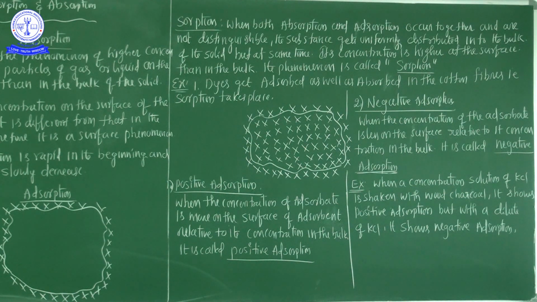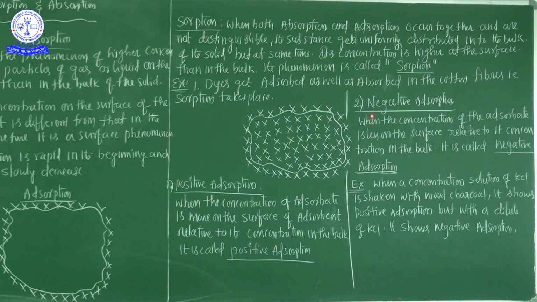It means the intermolecular attraction forces are very high, so the adsorbent's character increases. So two different phenomena are there: one is adsorbate, number two is adsorbent. So when the adsorbate is more on the surface, that is called positive adsorption. Is it clear?